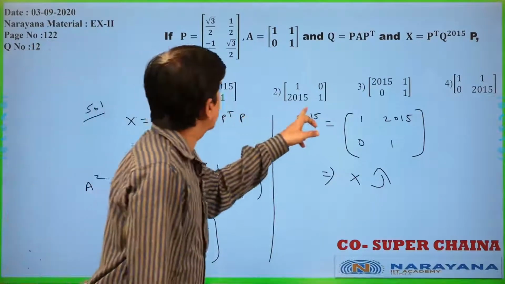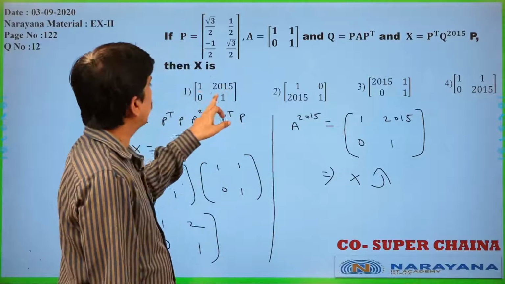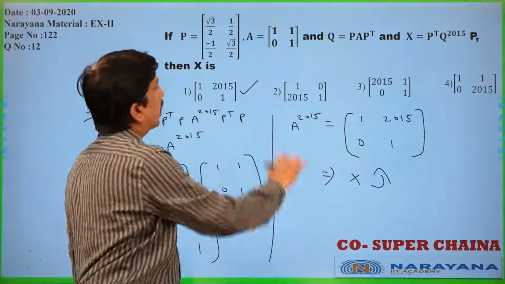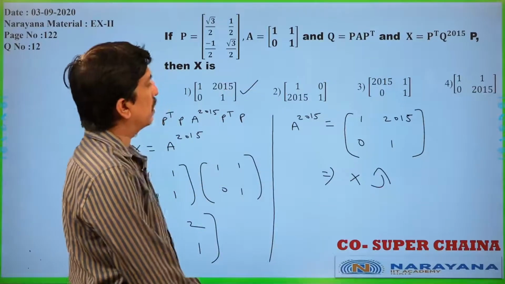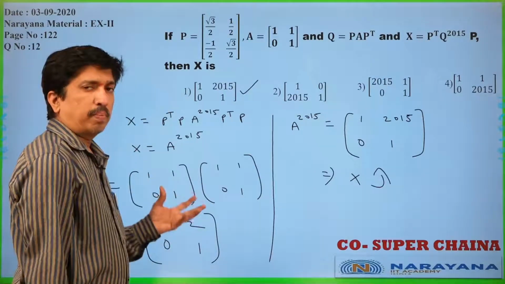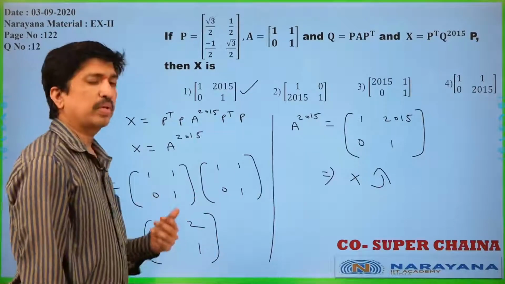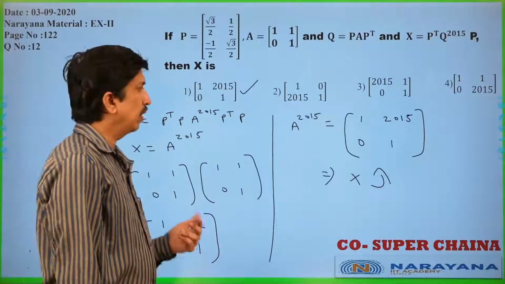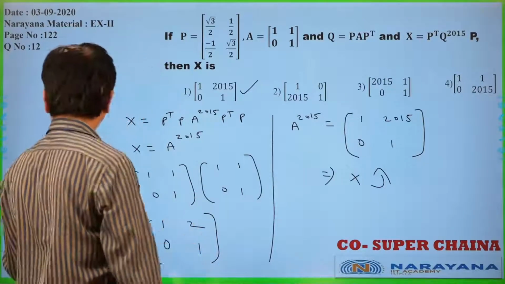Which option is correct? Once you check, the first option is itself correct. Is it clear? So, like this you have to solve the problem. These types of problems are very important for JEE Mains. Now let us move to the next question.